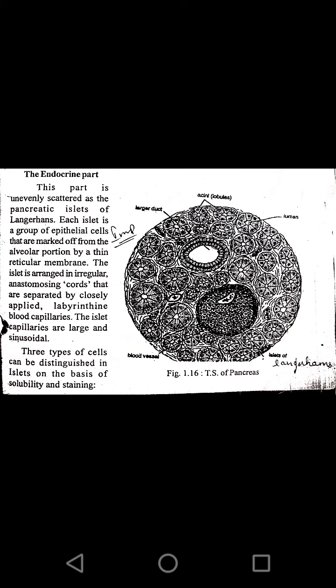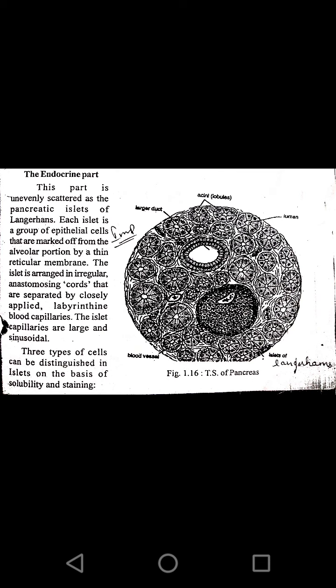Each islet is a group of epithelial cells that are marked off from the alveolar portion by a thin reticular membrane. The islets are arranged in irregular anastomosing cords that are separated by closely applied labyrinthine blood capillaries. The islet capillaries are large and sinusoidal.